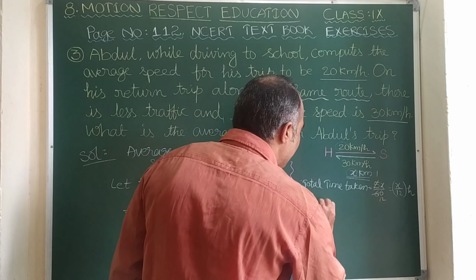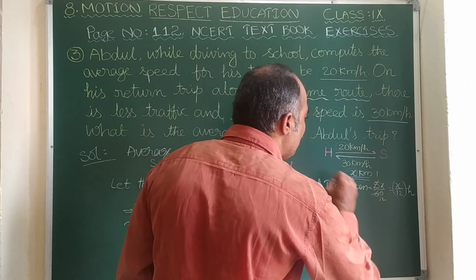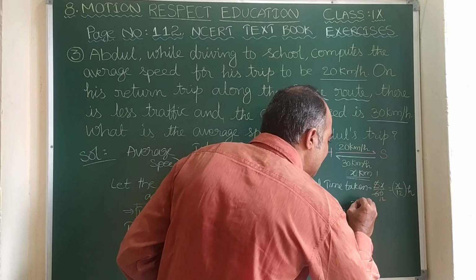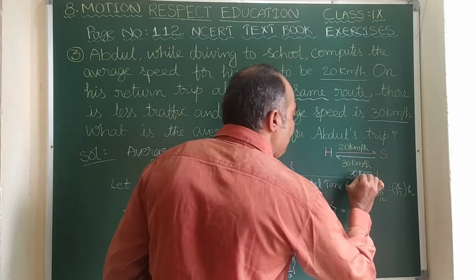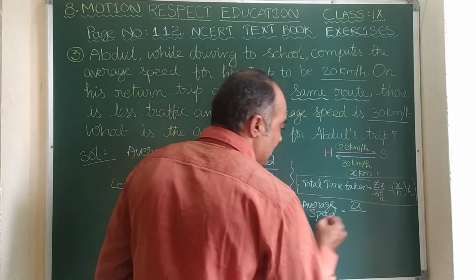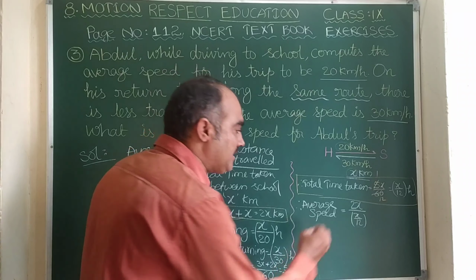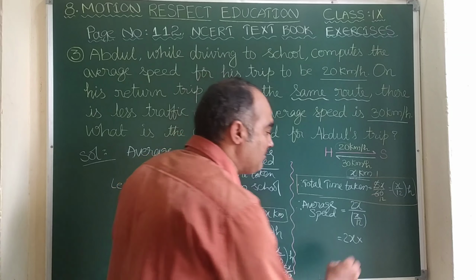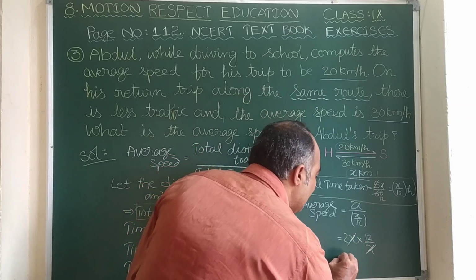Therefore, the average speed of his whole trip is nothing but total distance covered, that is 2x, divided by total time taken, that is x by 12 hours. Let us do simplification. Write the numerator as it is and take the reciprocal of the denominator. It becomes 12 by x. X gets cancelled. 2 12s are 24.